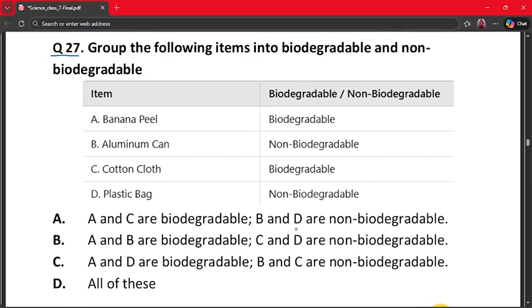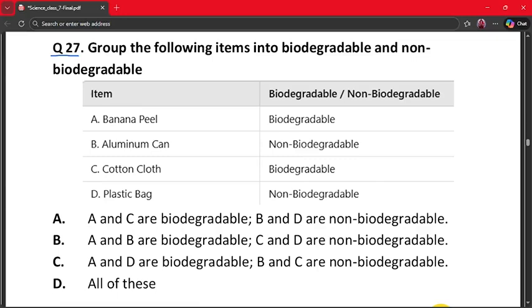Group the following items into biodegradable and non-biodegradable: banana peel, aluminium can, cotton cloth and plastic bag. So banana peel and cotton cloth decompose naturally and aluminium can and plastic bag do not.